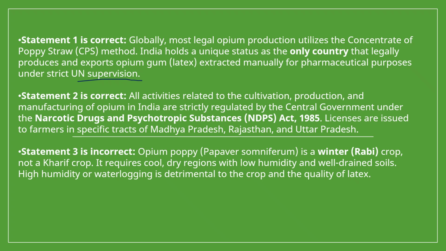Statement 3 is incorrect because opium poppy is a winter crop, a rabi crop. That means it's not a kharif crop, it's a rabi crop sown in winter. It requires a cool, dry region with low humidity. That's why opium is mainly cultivated in the Himalayan countries or states. Afghanistan is the major opium producing country, and also Pakistan and India.